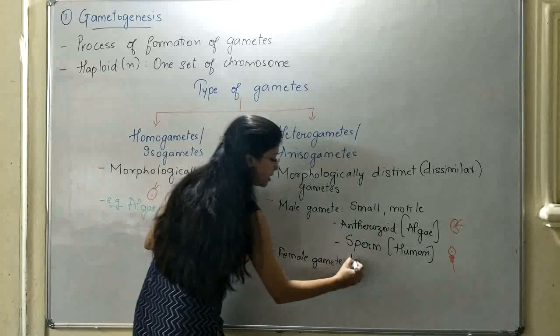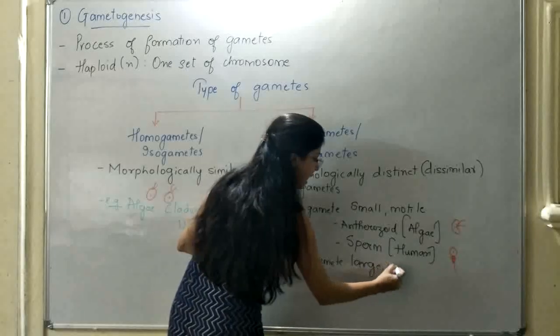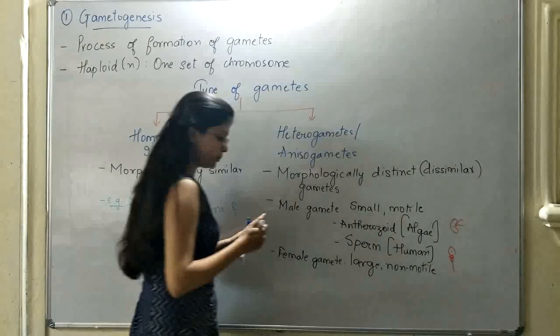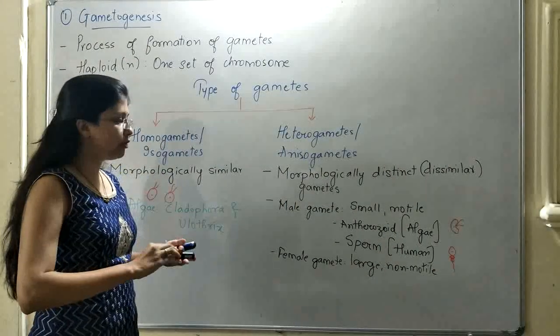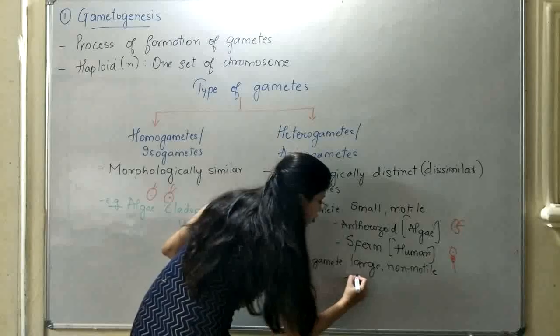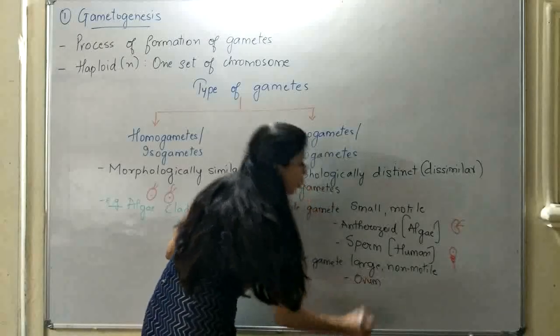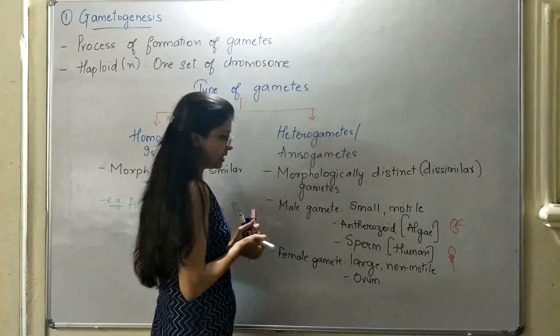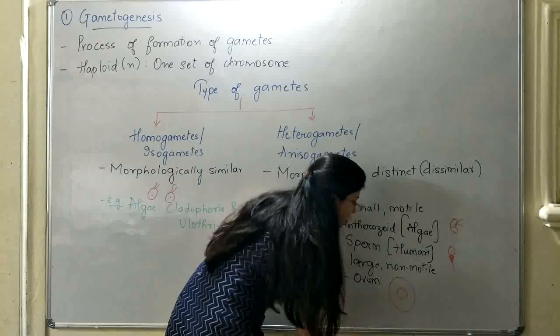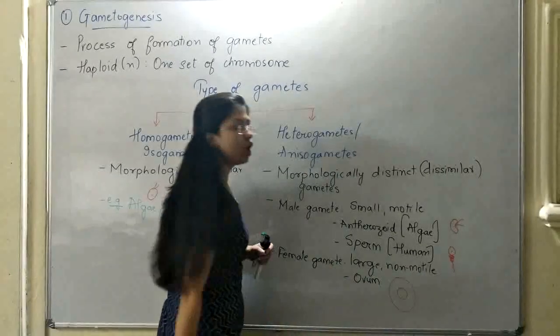If you talk about the female gametes, the female gamete is generally large in size and non-motile. Whether you take it of a plant, algae or humans, the female gamete is generally represented by the term ovum. As I said, it will be larger in size with no flagella or cilia, so it will be non-motile.